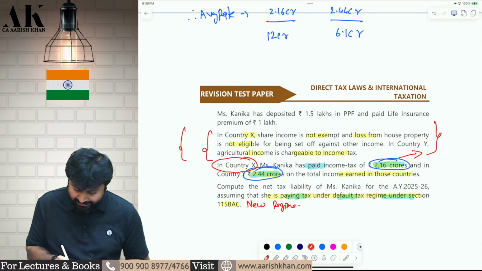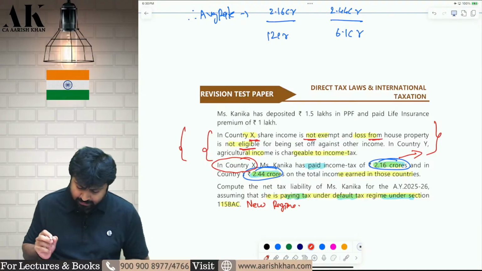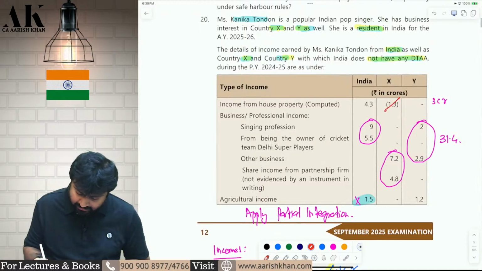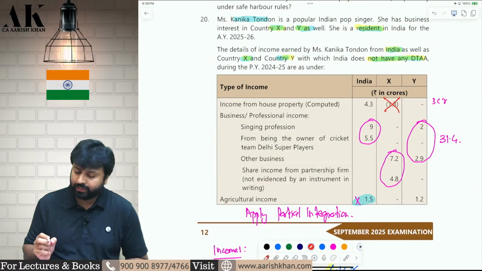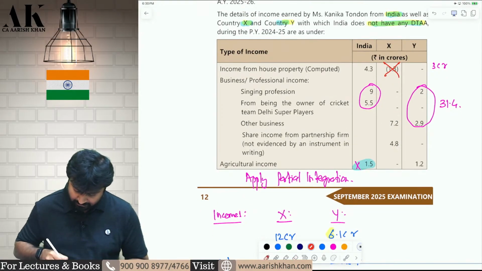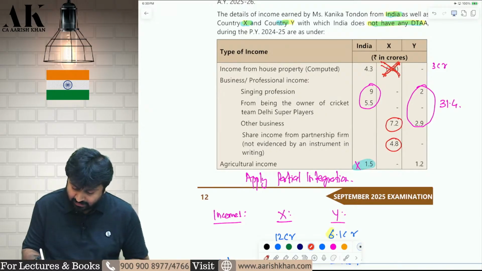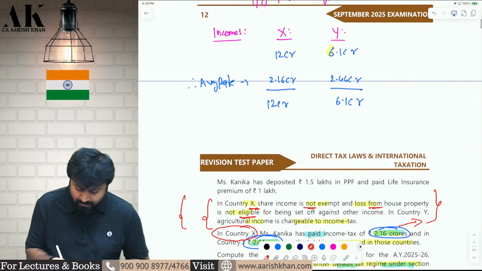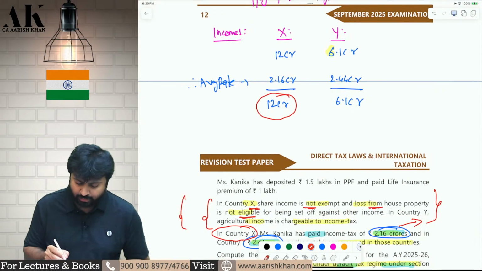In country X, share of income is not exempt and loss from house property is not eligible for set off. So in country X, while paying the tax, you cannot set off this loss against this income, and share of income is also taxable. This 4.8 crore is taxable, this 7.2 crore is taxable, and this loss is not eligible to set off. Therefore, in country X, Kanika would have paid tax on 7.2 crore plus 4.8 crore, that is 12 crore. This will give me the average rate in country X.